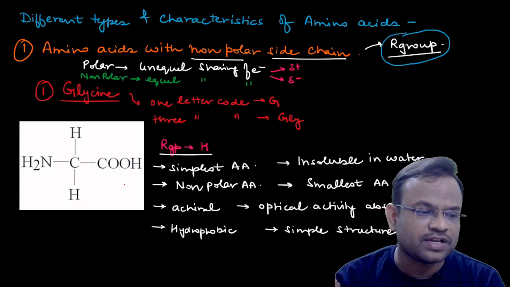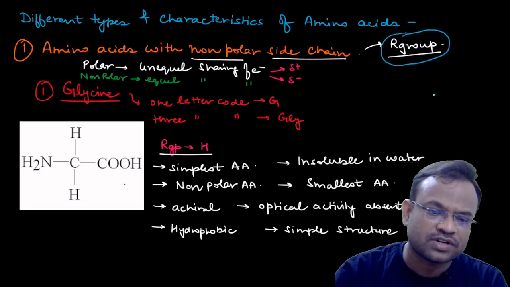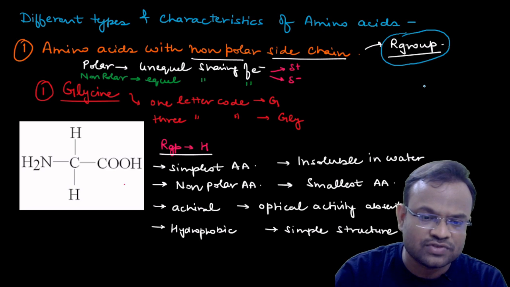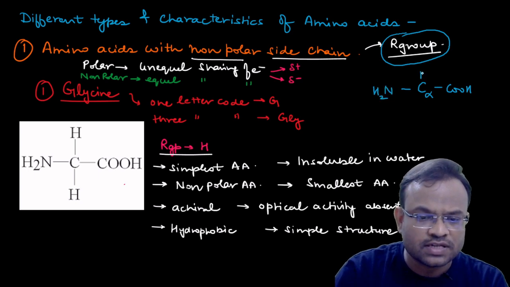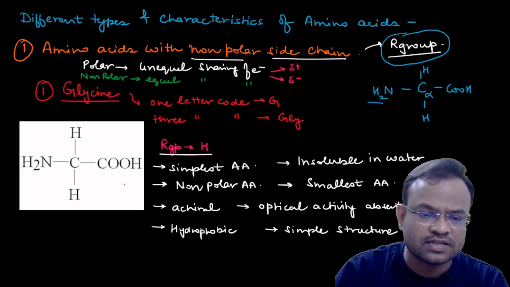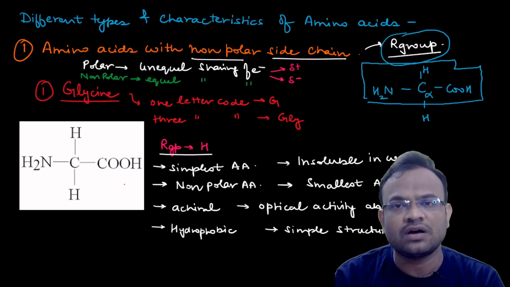So for example, let me show you the structure of glycine. If you see this, this is the C alpha, this is COOH, this is NH2, this is H, and this is also H over here. So this is the entire scaffold of the amino acid.